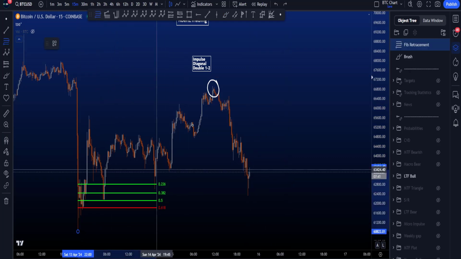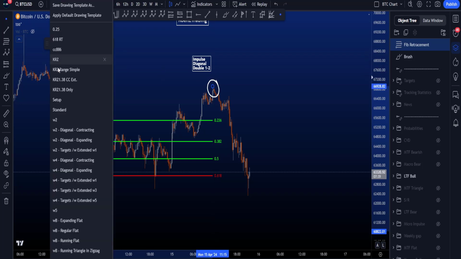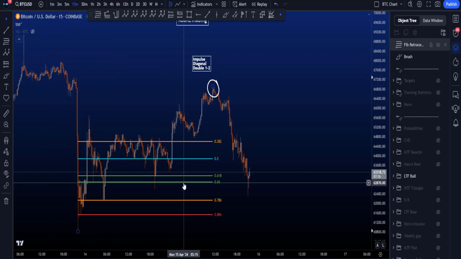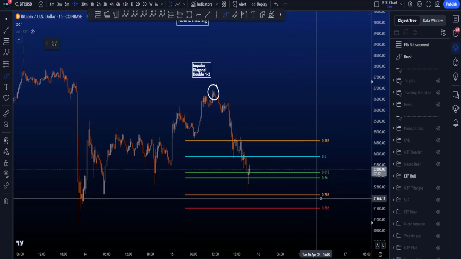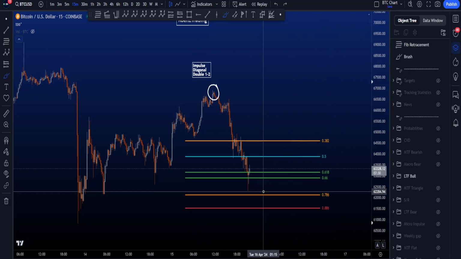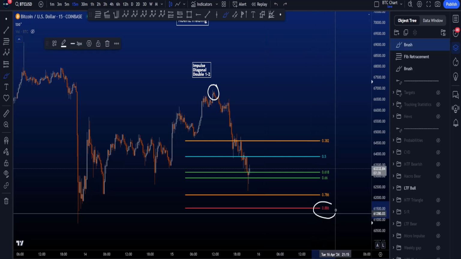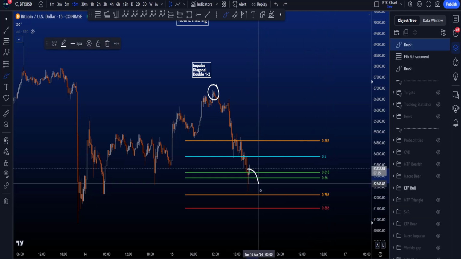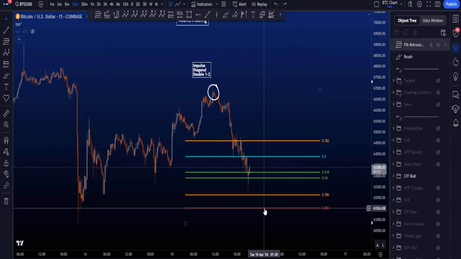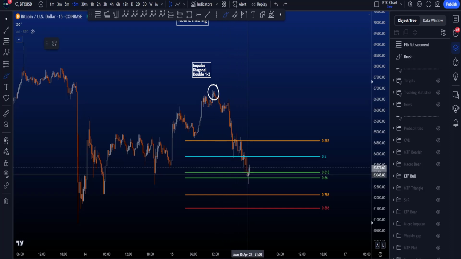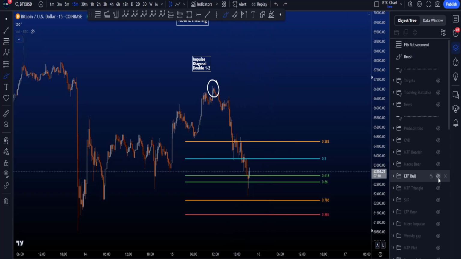If we take a Fibonacci from the low to the high that we have and we toggle on the wave 2 targets, then currently we found support at the golden pocket. That's a normal target for a wave 2. The 0.786 is also a common target for a wave 2, but the 0.886 is rare. So if price would move down now and hit the 0.886, that would significantly reduce the probabilities for bullish upside. So this is a very important level, sitting at 61.5K. For the bullish scenario, we definitely want to see a bounce soon.